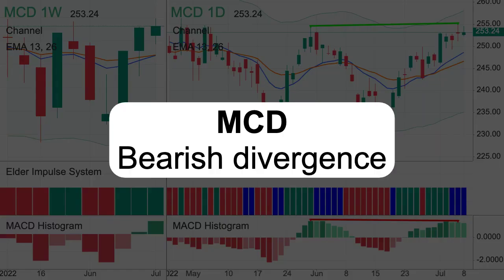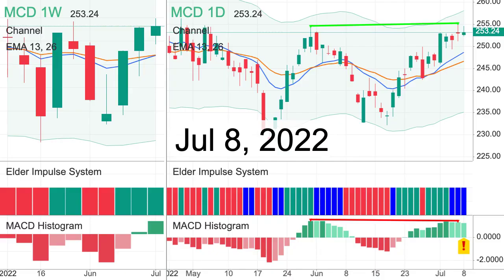Let's consider the stock of McDonald's Corporation. On July 8, 2022, a bear divergence formed in an uptrend. This is a strong sell signal. There is a first light bar on the histogram. Are you ready to submit a sell order?